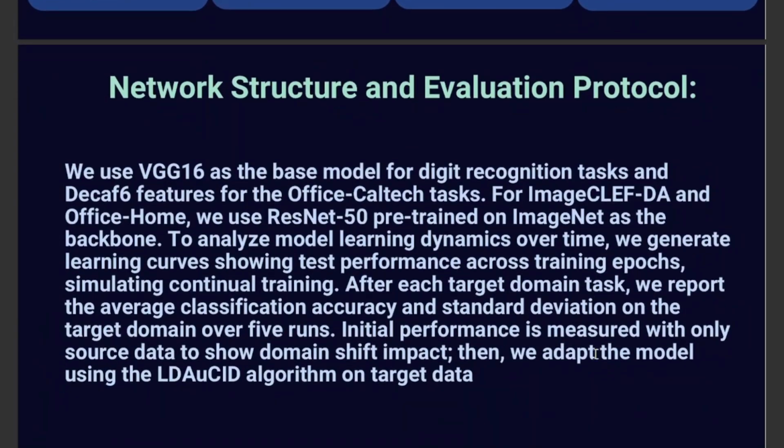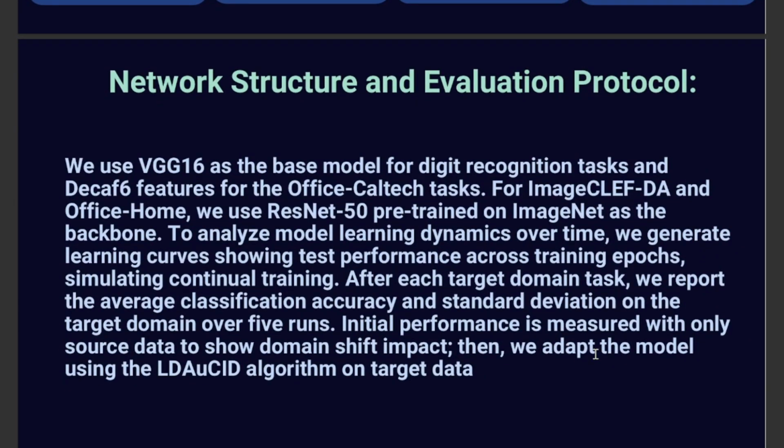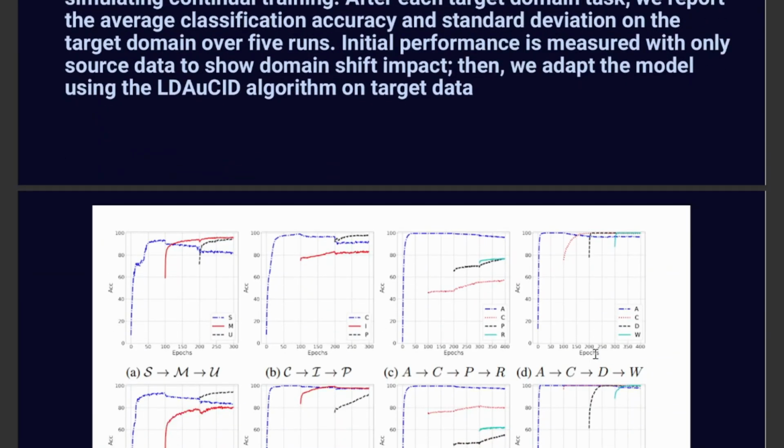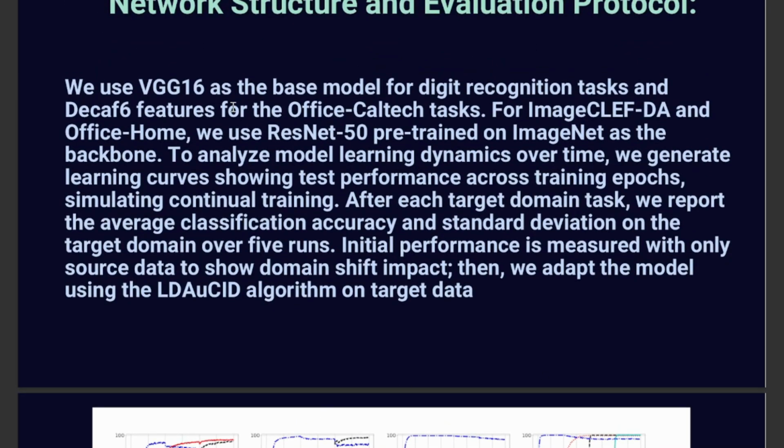Now coming on to the network structure and evaluation protocol. This is the protocol we follow to evaluate our model on different datasets. We'll be using VGG16, which is a basic CNN model that works very well for image classification, and for ImageCLEF we'll be using ResNet50, which works well for this dataset.